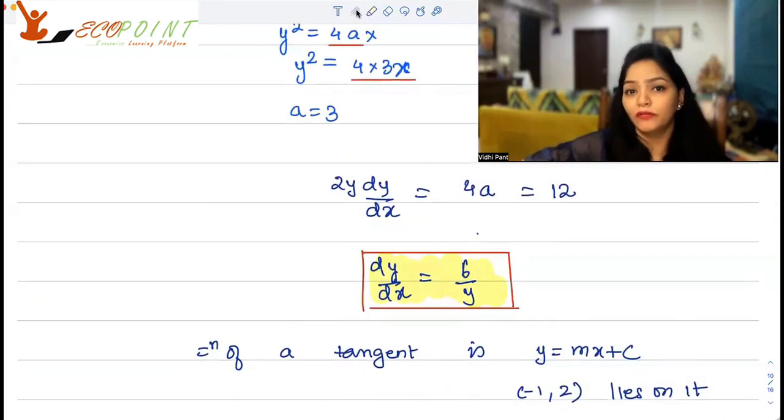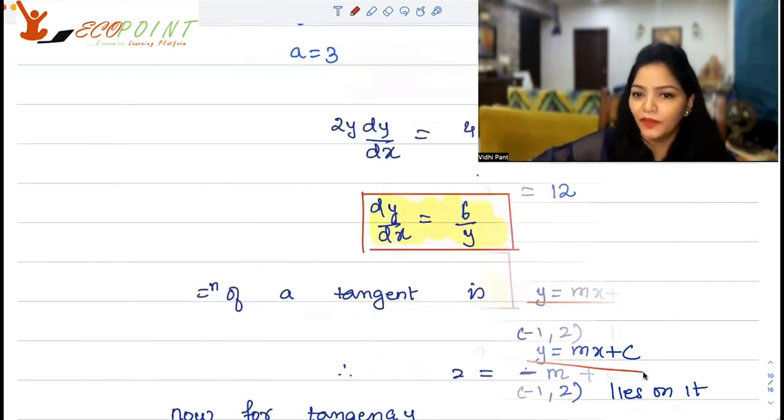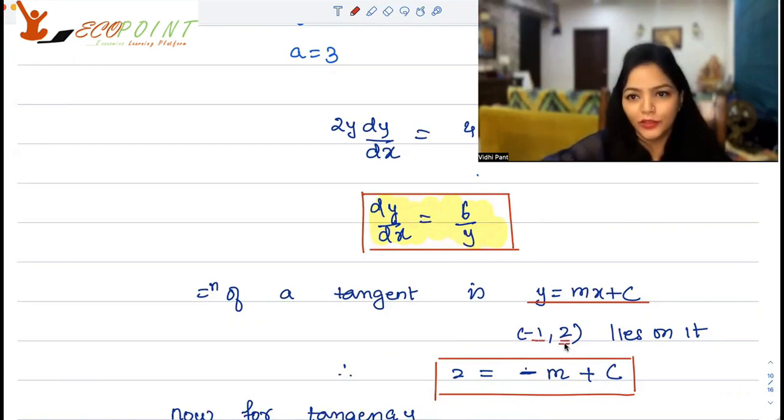Now, equation of the tangent is y equals to mx plus c, like any other line. Now, the tangency is not happening at minus 1, 2. But what do I know? I know that I'm making a tangent from this point minus 1, 2. That means minus 1, 2 lies on the tangent. So since minus 1, 2 lies on this tangent, it will satisfy this equation. After putting in x and y, I'm going to get 2 is equal to minus m plus c. All I've done is I've put x as minus 1 and y as 2.